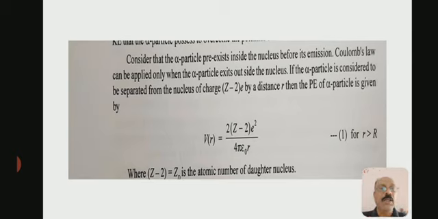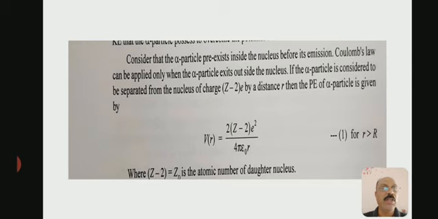If the alpha particle is considered to be separated from the nucleus of charge (Z-2)e by a distance r, then the potential energy of the alpha particle is given by V = 2(Z-2)e² / 4πε₀r.